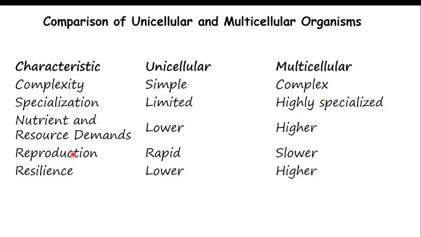In terms of reproduction, remember amoeba do binary fission, it is divided before you know it, but for multicellular organisms it is a slow process. For resilience or stability, this one is low and this one is high. I hope this is clear. Even if they ask you for advantages, you can use this table to get both advantages and disadvantages.